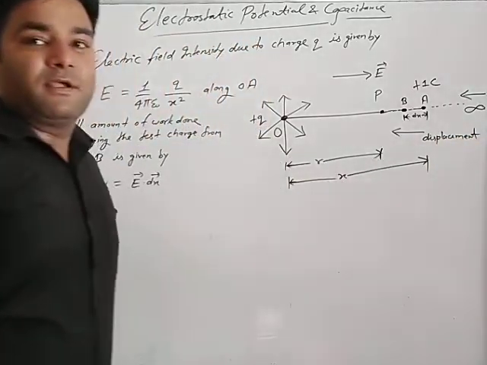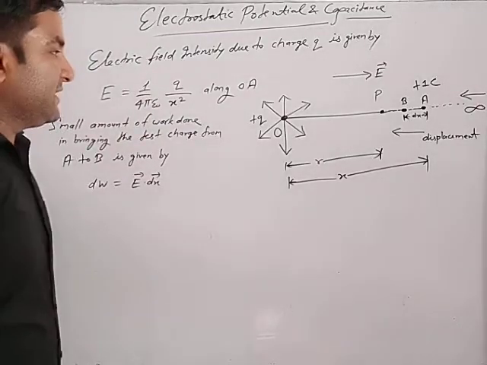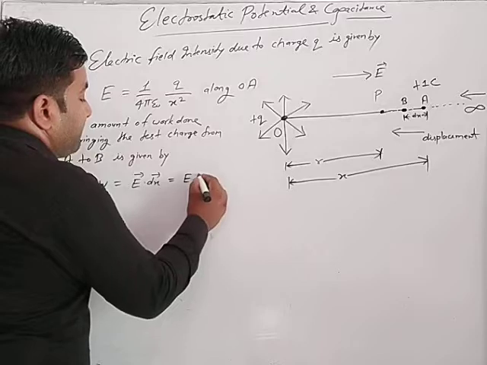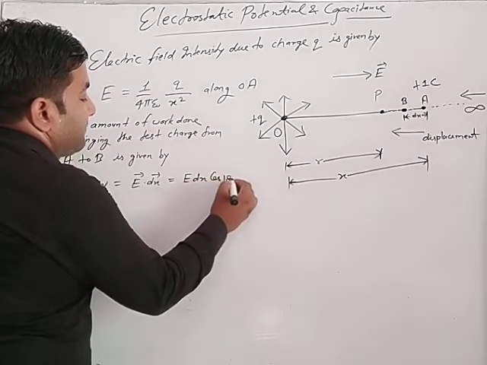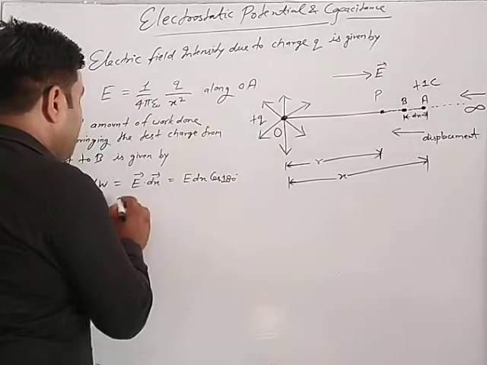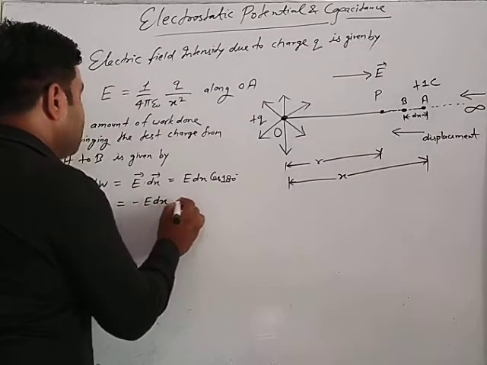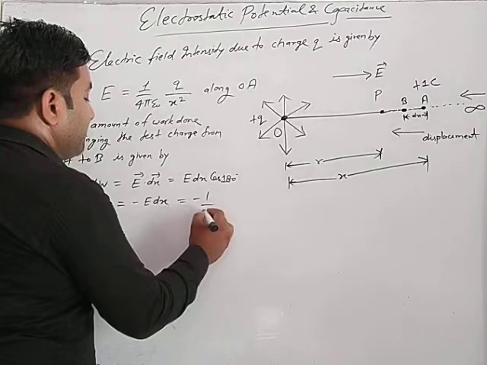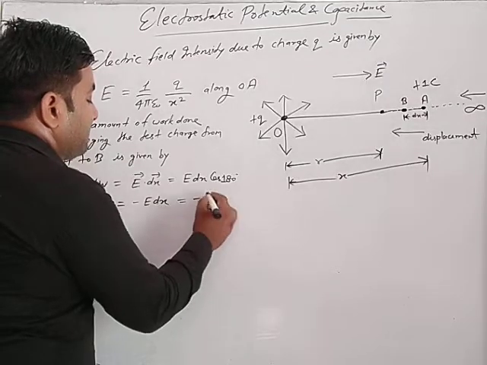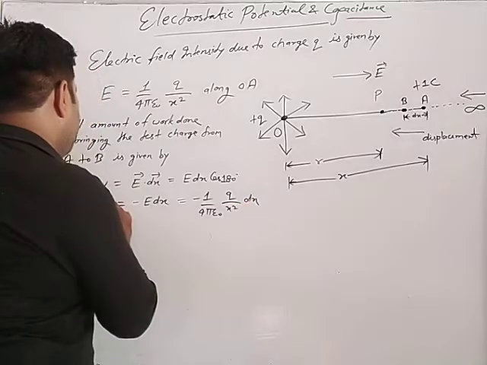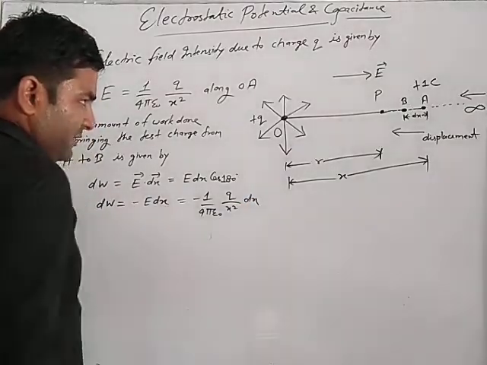Intensity and displacement both are just opposite in direction. So this is equal to what? E dx cos 180 degree. As cos 180 is minus 1, so E dx, the value of E is 1 upon 4 pi epsilon naught q upon x square, dx. So we have to calculate what? Total work done.